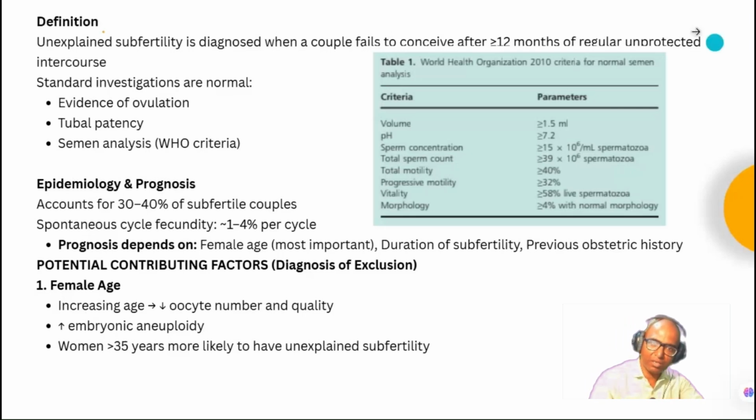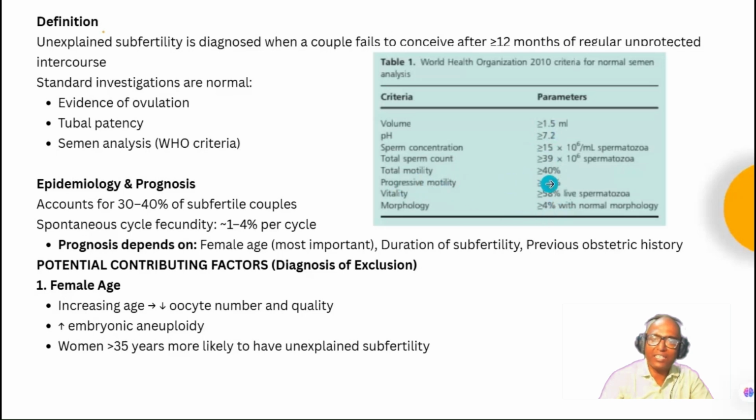These particular levels are the parameters you should remember, because there is always a SBA on this. Volume is more than or equal to 1.5. pH is more than or equal to 7.2. Sperm concentration 15 million per ml. Then total count is 39 million. Then total motility is more than 40%. Progressive motility more than 32%. Vitality is 58% or more. And morphology is 4%.